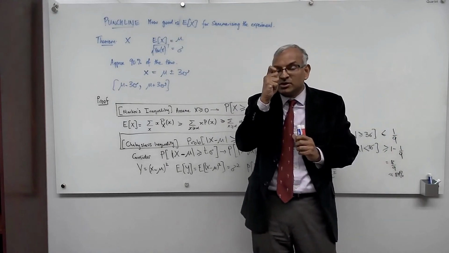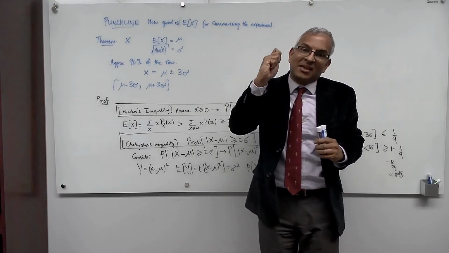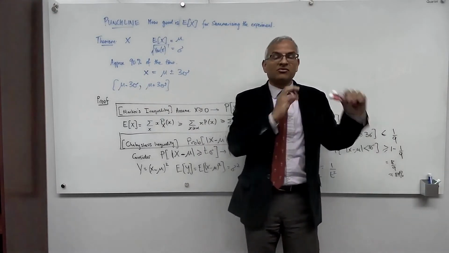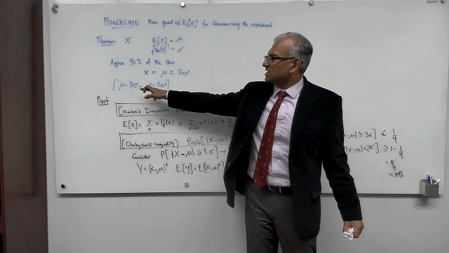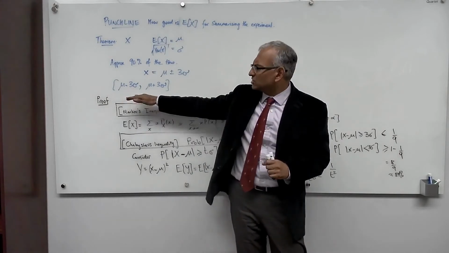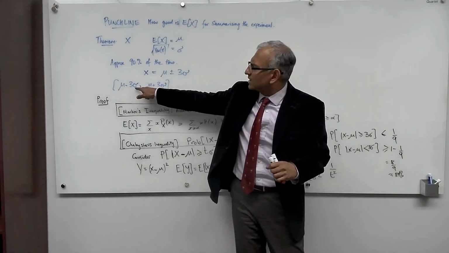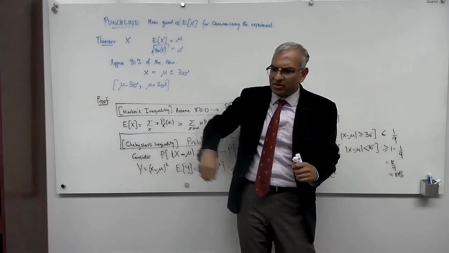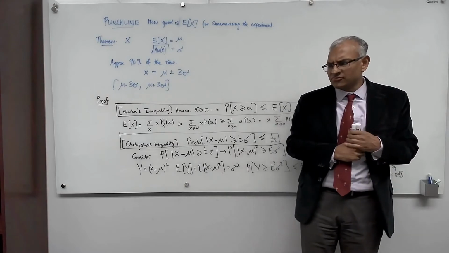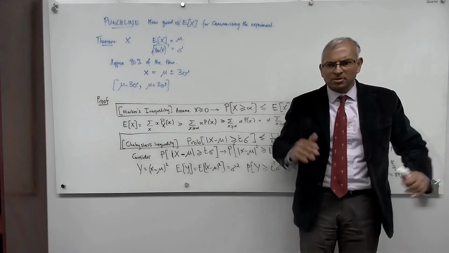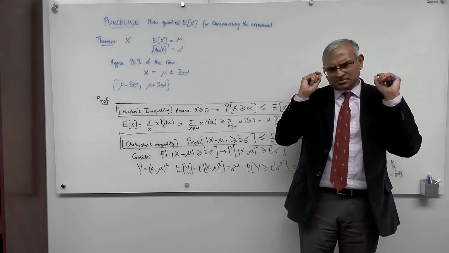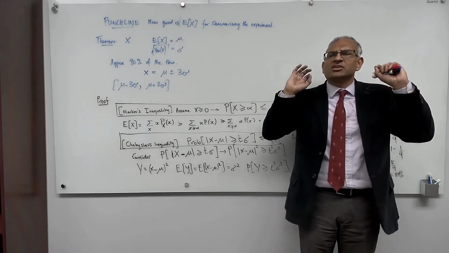When you run the experiment once, 90% of the time you will observe something within 3 sigma of the expected value. And when sigma is small, the expected value is a very good summary of the experiment. And so deviations from the mean are controlled by sigma, the standard deviation, which is the square root of the variance. So that more or less marks the end, in some sense, of the module on probability. And we ended with this concept that the expected value is a very important summary of an experiment.